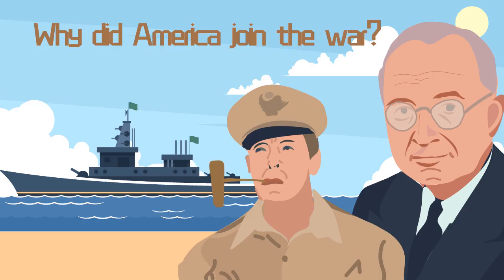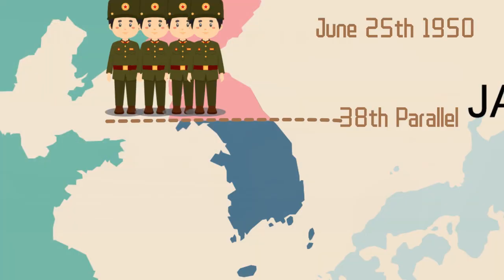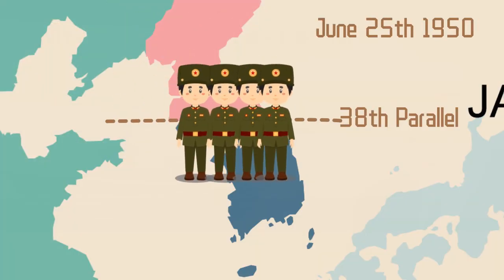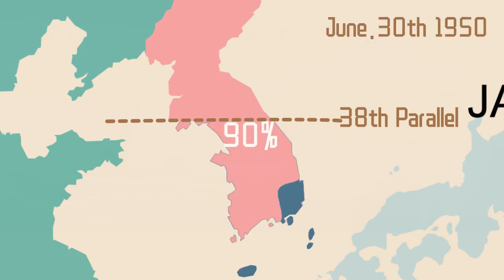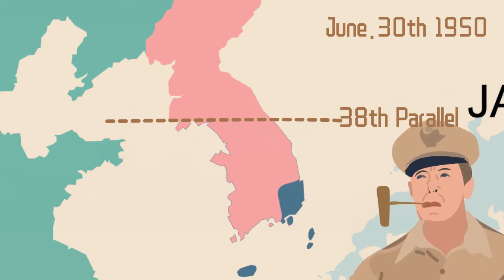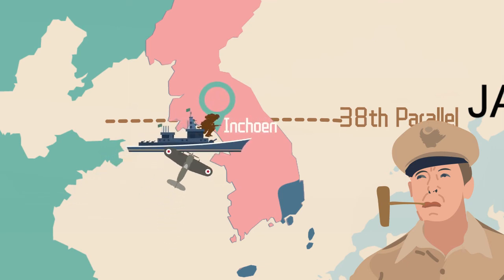Why did America join the war? If South Korea had not collapsed so quickly at the beginning of the war, if they could have organized some proper defense, America would not have needed to be involved directly. On June 30th, after returning from an inspection at the Korean War, MacArthur, the supreme commander of the U.S. Allied forces in Japan, reported that Lee Soo-man's troops had completely lost the ability to counterattack. The only hope for holding the front line south of Seoul was to send U.S. ground forces into the Korean combat area.